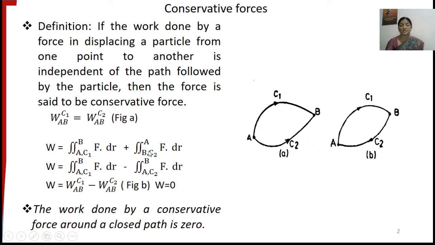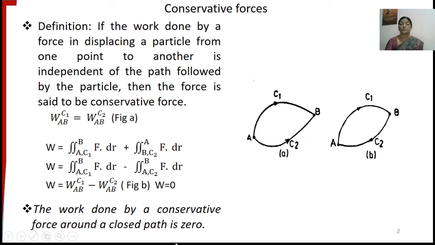So if we interchange the limits of the definite integrals, then what are you going to get? Minus of B to A will become minus of A to B. So this gives the work done in moving the particle from A to B. And from this equation both are one and the same, hence the total work becomes equal to 0. Therefore, we can say that the work done by a conservative force around a closed path is always equal to 0.